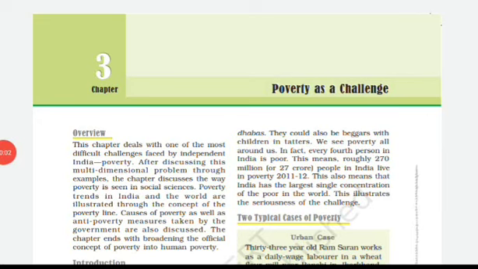For example, if parents are poor and unable to send their children to school, that can also be poverty. Sick people who cannot get treatment, that can also be poverty. Poverty also means lack of clean sanitation facilities. It also means a lack of regular jobs at a minimum decent level. Above all, it means living with a sense of helplessness. So poverty can be looked upon from various dimensions.